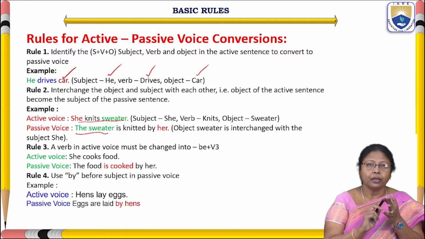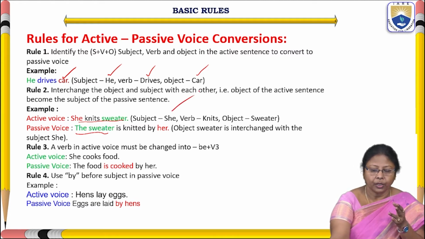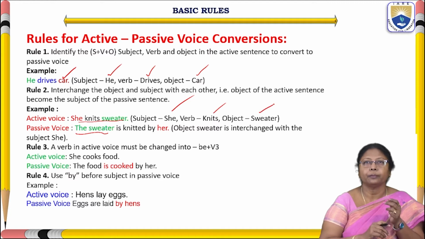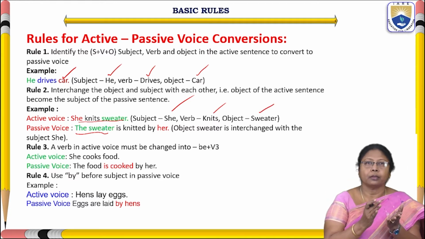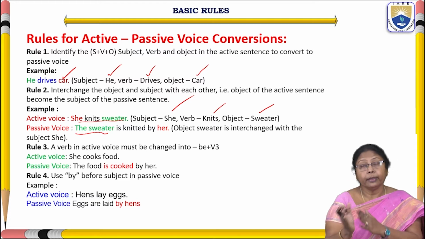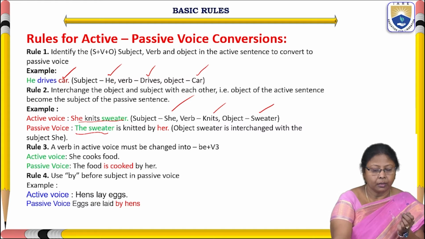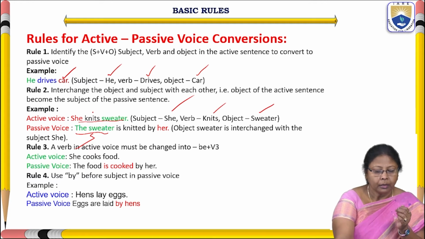Subject is she, verb is knits, object is sweater. When we change this into passive voice, object will be converted into subject. Sweater has become subject.